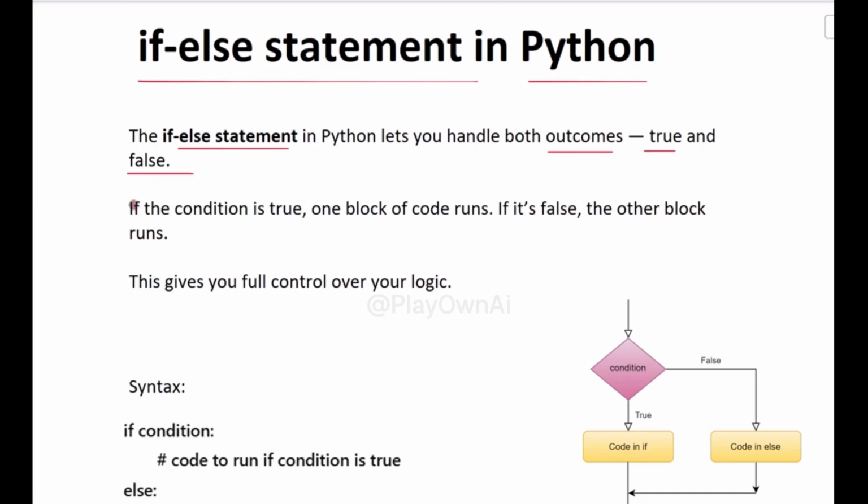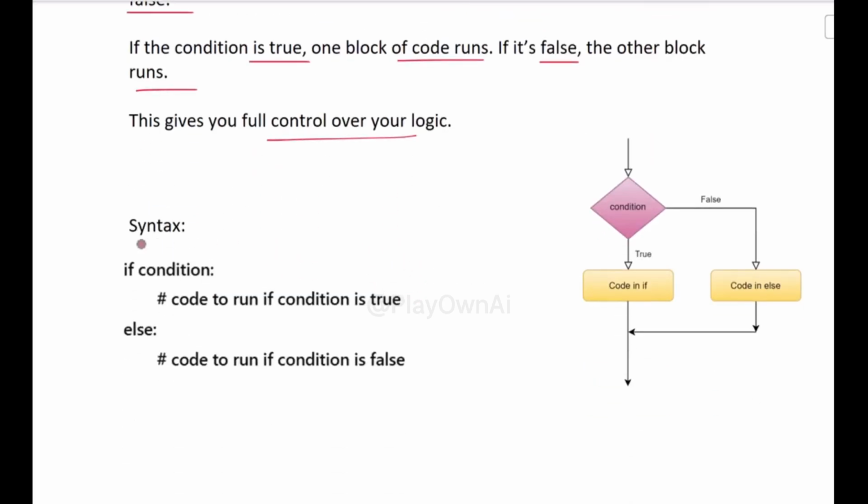Let's look at the syntax. if condition colon. Then indent and write the true block. Next, else colon. Then again indent and write the false block. So Python knows exactly what to do in both cases. In Python, indentation is required. Make sure the code under if and else is properly indented, usually 4 spaces.